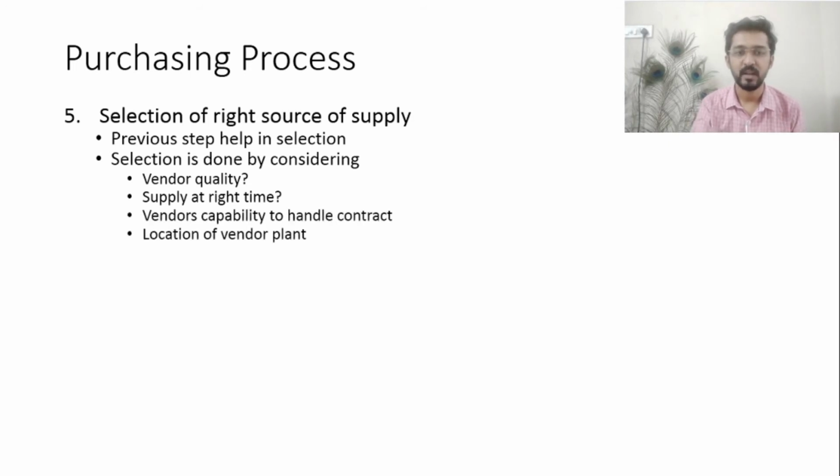That we have to check. Then the vendor's capability to handle the contract. We have to analyze their previous records, their transaction history and their market reputation. We can then judge whether the supplier has the capability to handle our contract or not.